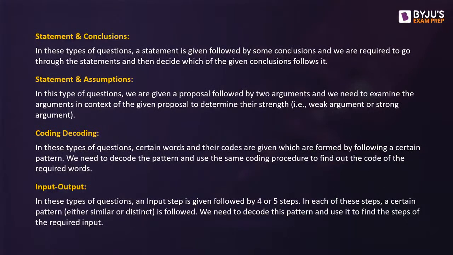We'll be looking at statements and conclusion questions. In these types of questions, a statement is given and then certain conclusions are given. We have to go through the statements and decide which conclusion will follow. The second type is statement and assumptions. In these types of questions, we are given a proposal followed by two arguments. We need to understand whether these arguments are in context with the given proposal, and determine the strength, whether it is a weak argument or a strong argument.